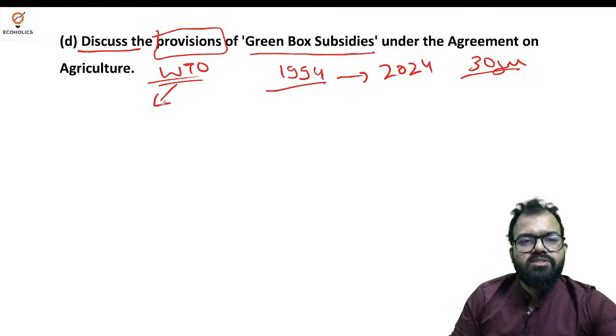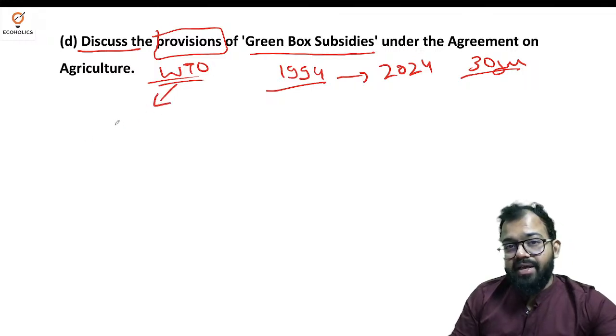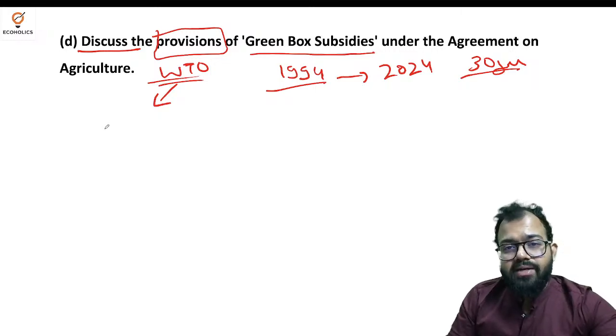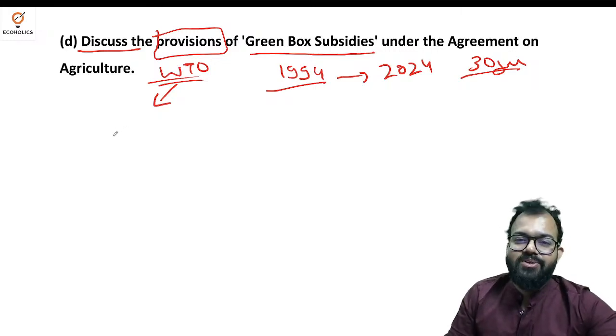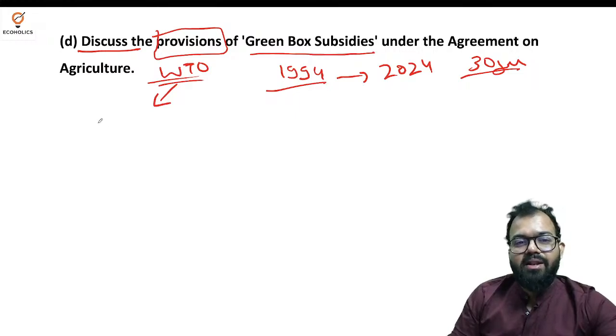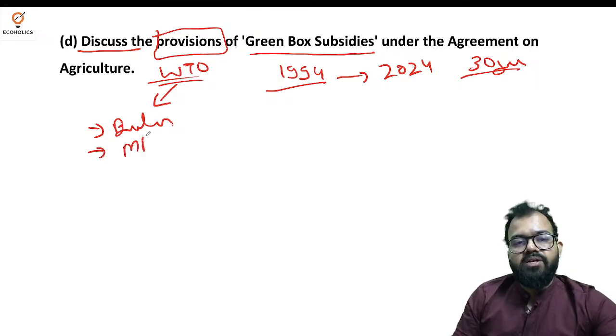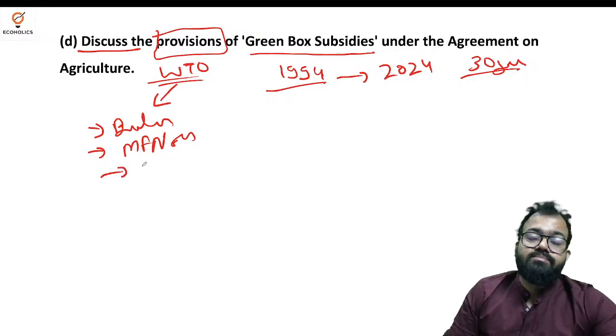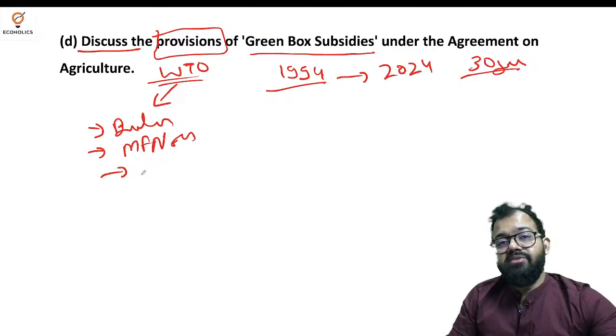Because WTO is struggling with its existential crisis. Why? Because no one is taking WTO seriously. Countries are engaging in bilateral trades. They are not respecting MFN status. They are not respecting the decisions given by WTO.